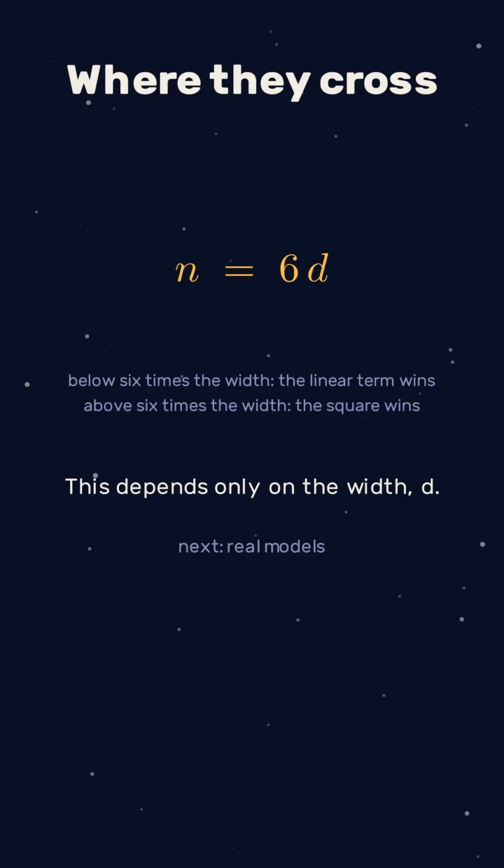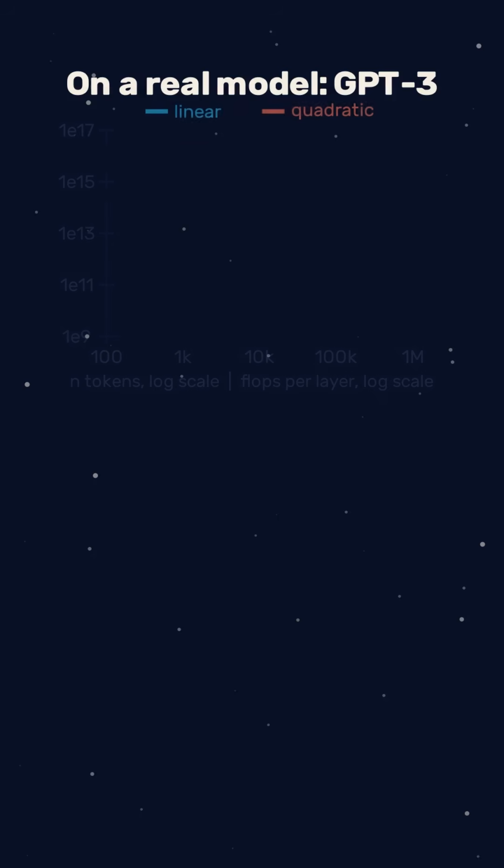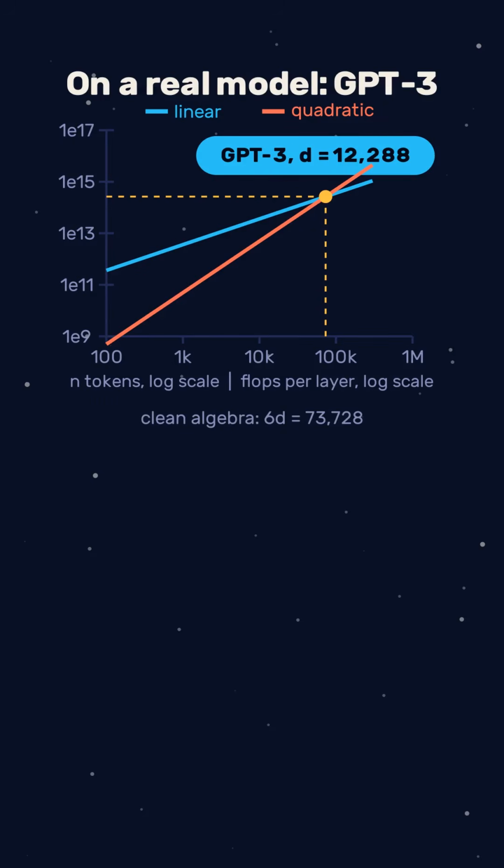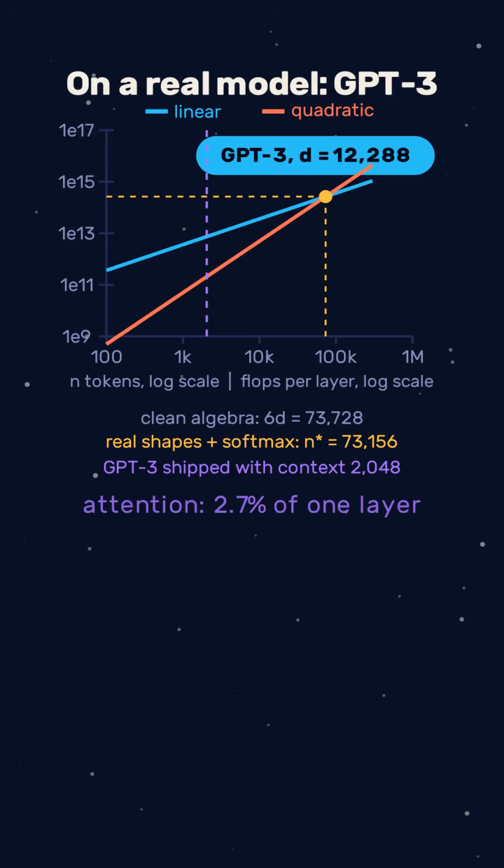Below that width, linear wins. Above it, the square does. GPT-3, width 12,288. Crossover at 73,156 tokens. Real shapes and softmax included.